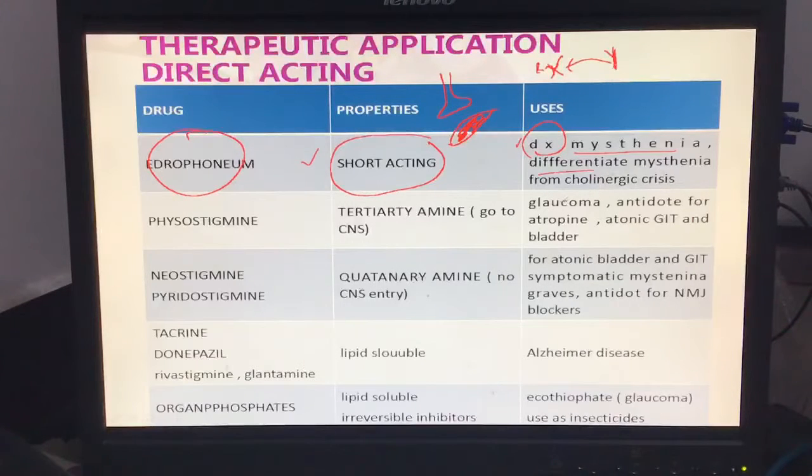Another condition, cholinergic crisis. Why do we use it for this? What is cholinergic crisis? Later I will explain this condition, because now it's a bit hard to understand.